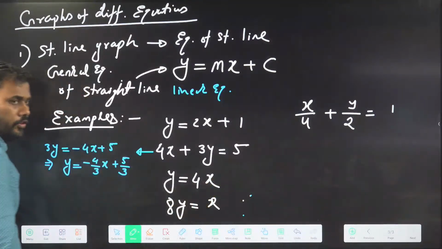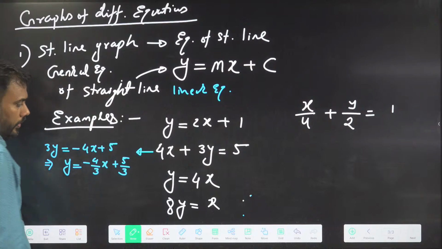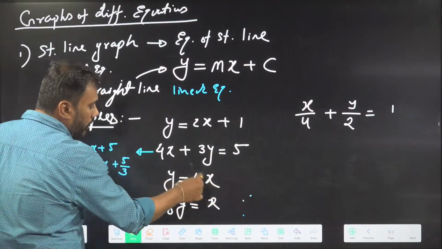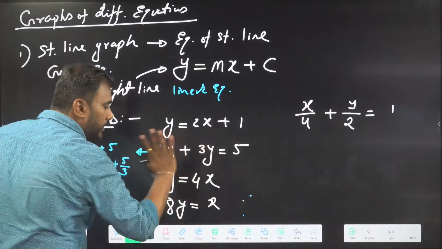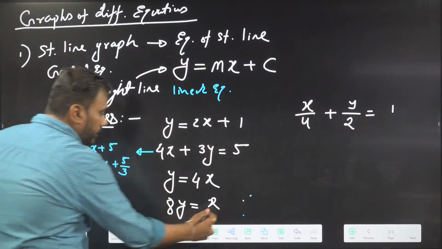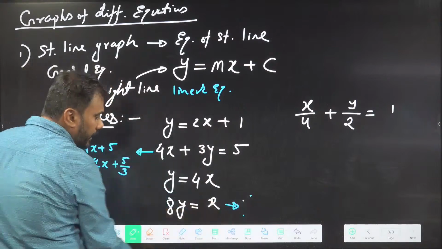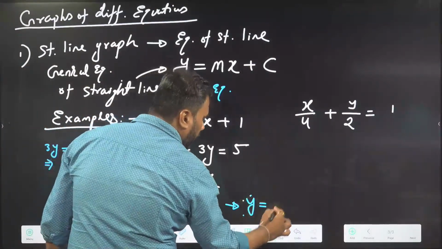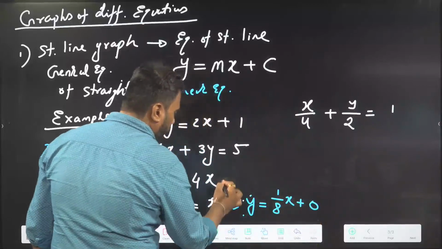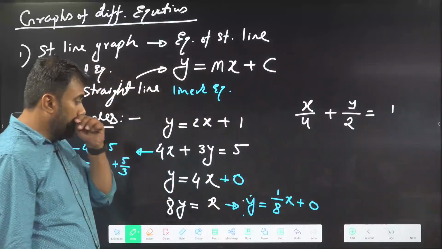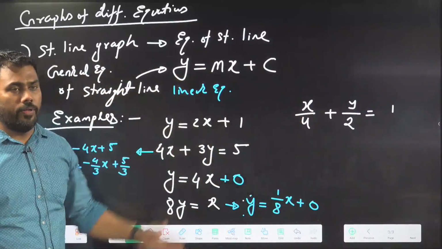The other equation is already in standard format. Here the constant term is 0. Y equals a number into x plus some constant number, and that constant number here is 0. This third equation can be converted into standard format. We can divide this equation by 8. So the equation will become y equal to 1 by 8 into x plus 0. Here 0 can be written. So I am converting these equations into standard format.